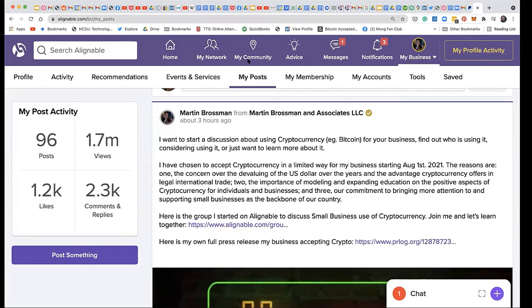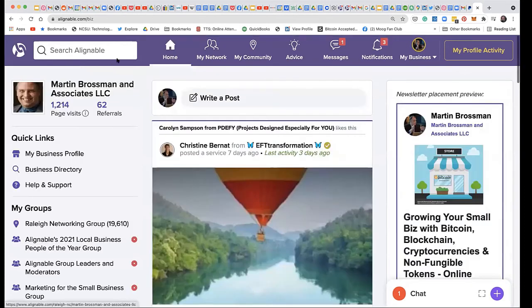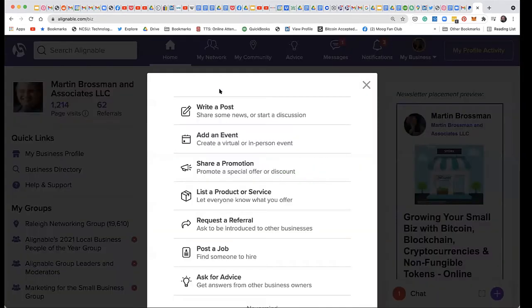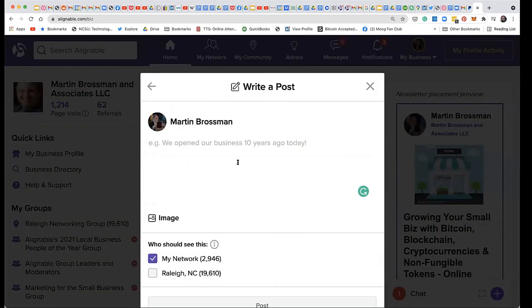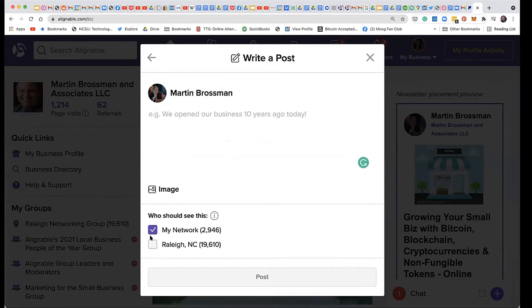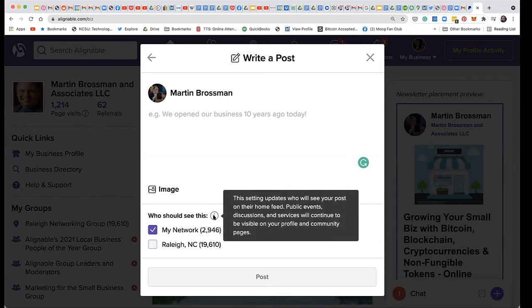We want to just point this out. My posts, and then in review, looks similar because it is to communities. And then if I go to home, it's right there, and we can click it and write a post. And I just showed a post. Now in the Raleigh area, it's showing I'm in Raleigh. Also notice whenever you get into something, they've added these little information windows, which I think are great, Jane. Big help. You can understand what's going on.